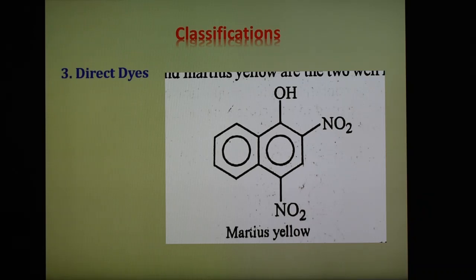These are water soluble dyes, and as the name suggests, these are those dyes which can be directly applied to the fabric from an aqueous solution. So the name is given direct dye, and they can be applied directly to the fabric. These are most suitable for fabric which can form hydrogen bond with the dyes. These are generally used for dyeing cotton, wool, silk, rayon, nylon, like that. Congo red and Martius yellow are the two well-known examples of this type of dyes, and one structure of Martius yellow is shown here in the slide.